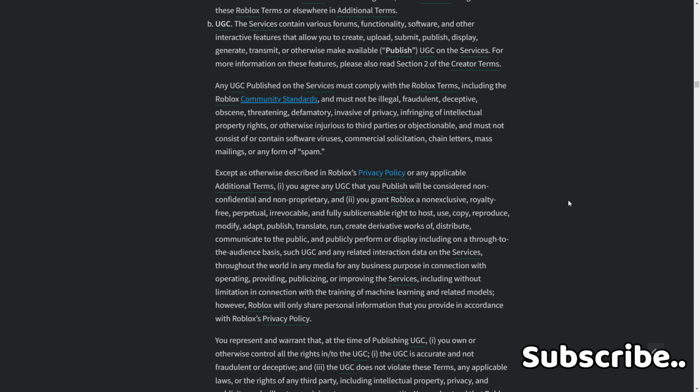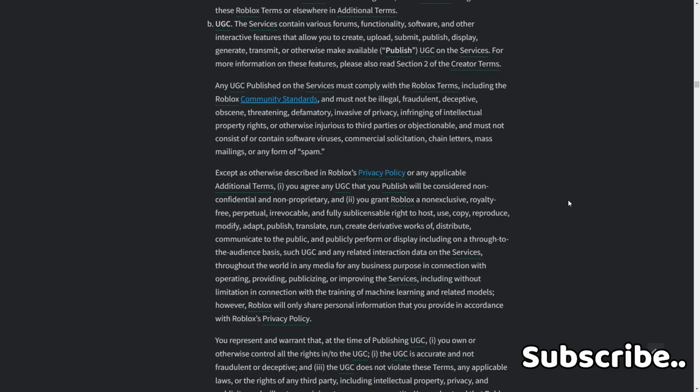Except as otherwise described in Roblox's privacy policy or any applicable additional terms: 1. You agree any UGC that you publish will be considered non-confidential and non-proprietary. And 2. You grant Roblox a non-exclusive, royalty-free, perpetual, irreversible, and fully sublicensable right to host, use, copy, reproduce,